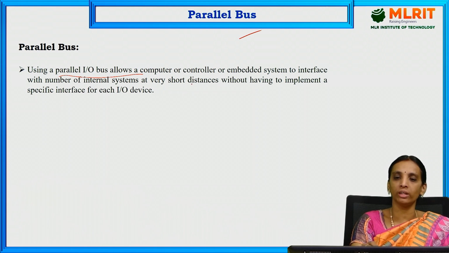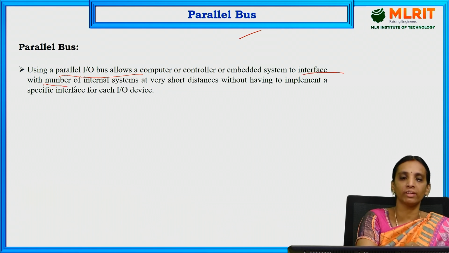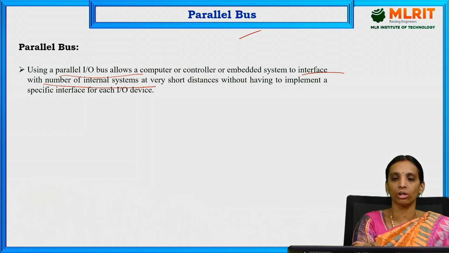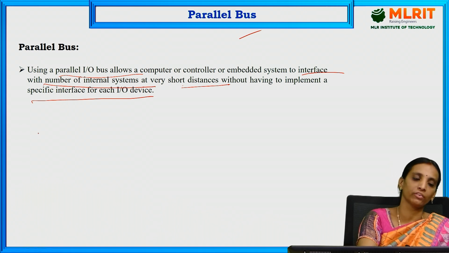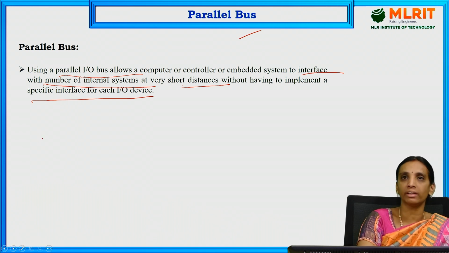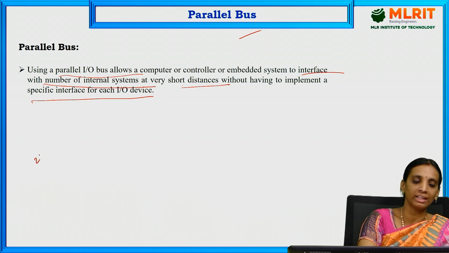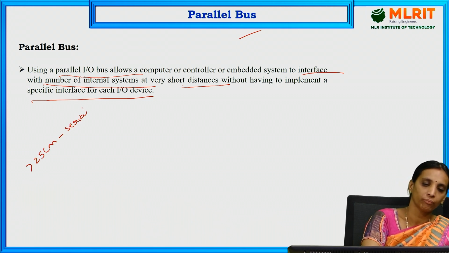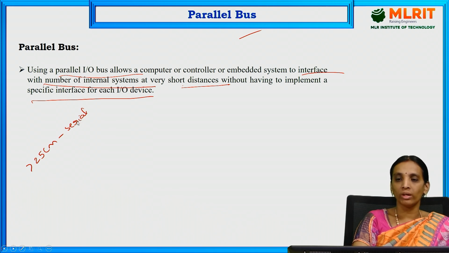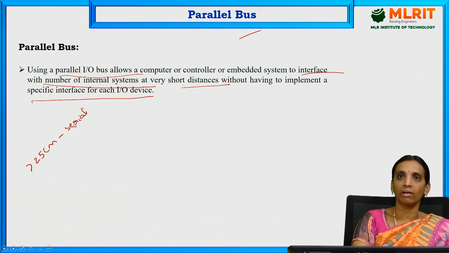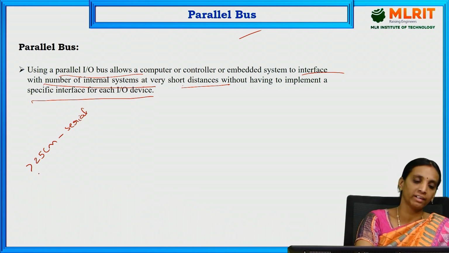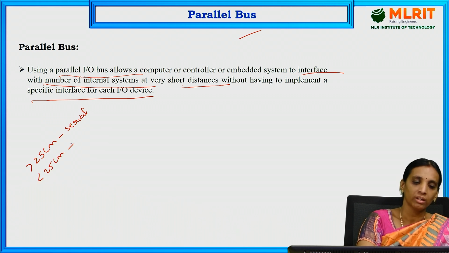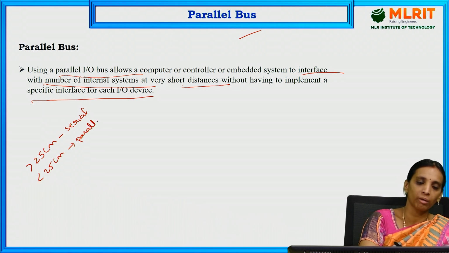Therefore it allows the processor to interface a number of internal systems at very short distances without implementing any specific interface. As in the serial bus, if the distance between the device and the processor is greater than 25 centimeters, we can use a serial bus. If we want to interface devices at very short distances, less than 25 centimeters, then we can go for parallel buses.